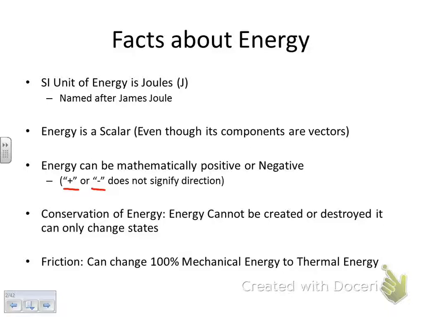We're also going to find out that energy can be transferred into different types of energy: thermal energy, nuclear energy, but usually parts of it are changed into somewhat less productive forms. Friction has the potential to change 100% of the mechanical energy into thermal energy. This is important when we start talking about your brakes.